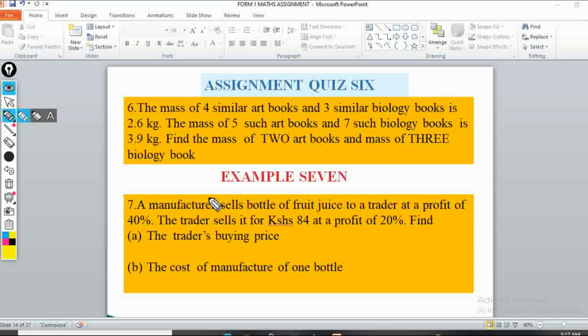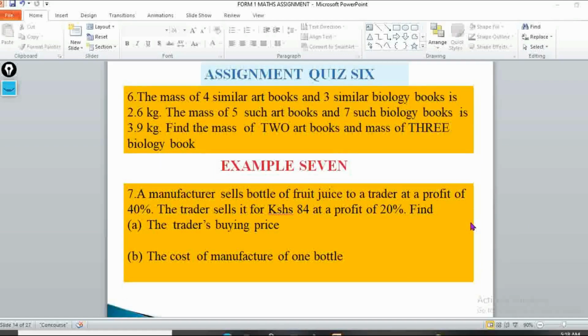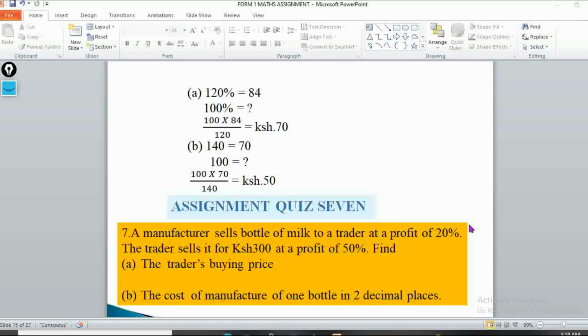In our example 7, a manufacturer sells bottles of fruit juice to a trader at a profit of 40%. The trader sells it for 84 at a profit of 20%. Find the trader's buying price and the cost to the manufacturer of one bottle. So this is trading. Now, when it comes to trading, most of us want to make profit, including the manufacturer. The trader himself also wants to make some profit. Now let's look at how we can do this.